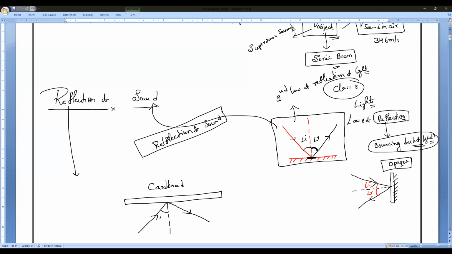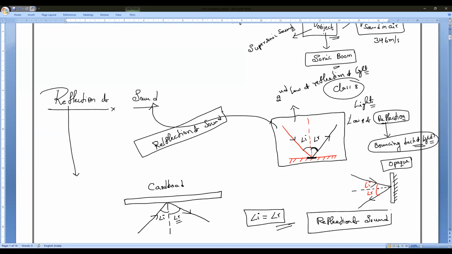So here also, angle of incidence is equal to what? Everybody speak, guys. Angle of incidence is equal to angle of reflection. This is what we call reflection of sound.